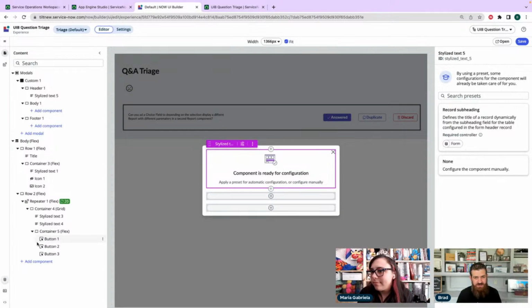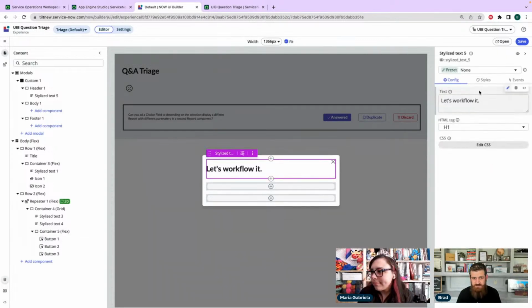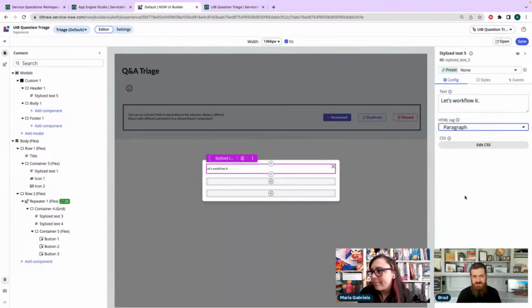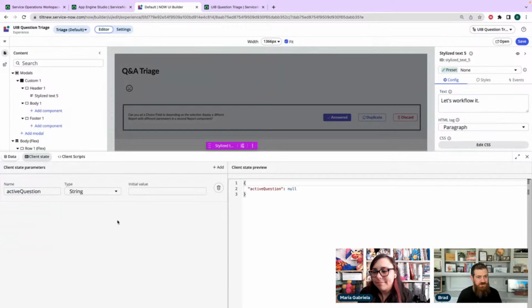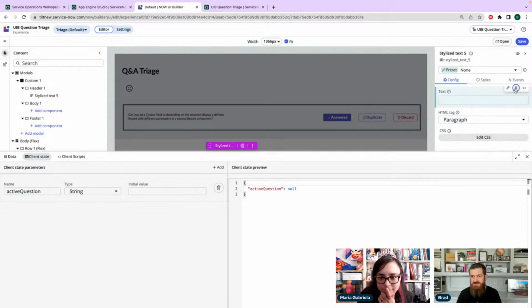And then I think, so this is duplicate. And then we'll just put the question in the header. This is going to look odd, but what we need to do before that is add a client state parameter to hold active question. And then we'll go back to our modal. We're going to set that to state active question. All right.